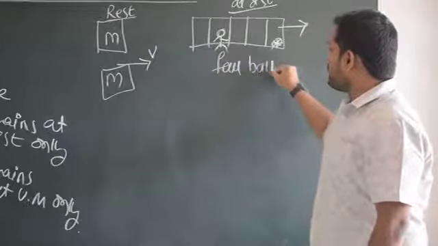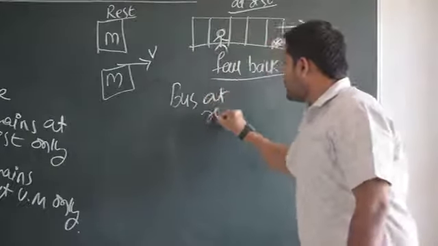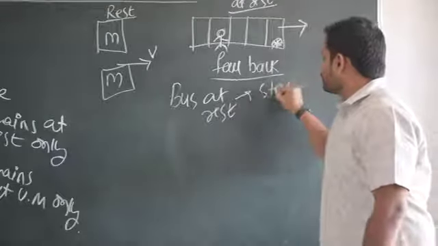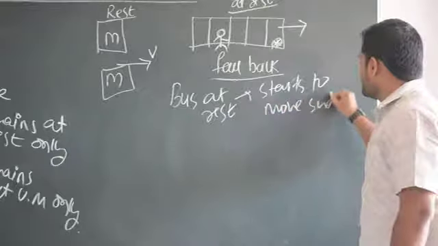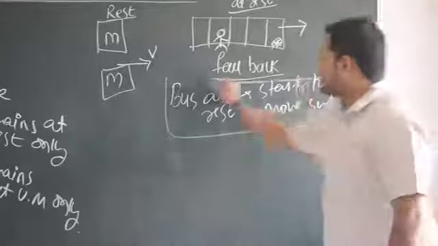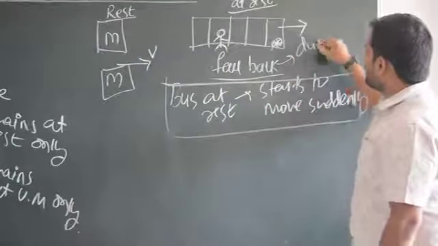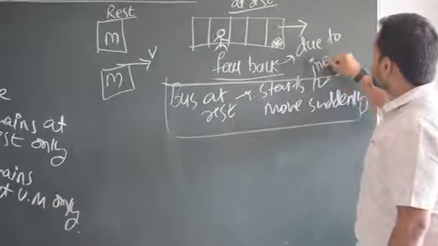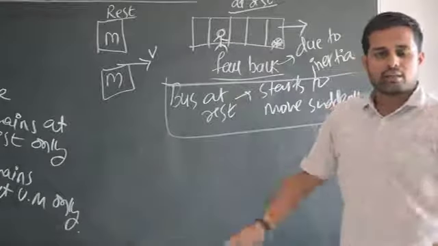When do you fall back? When the bus at rest starts to move suddenly, you fall back. Why? You fall back due to inertia. Inertia means you want to be at rest only. If you are at rest, you want to be at rest.